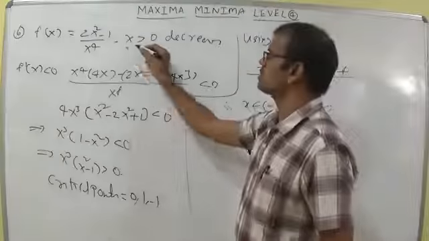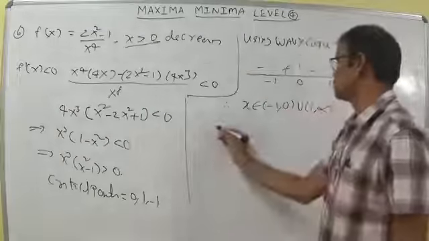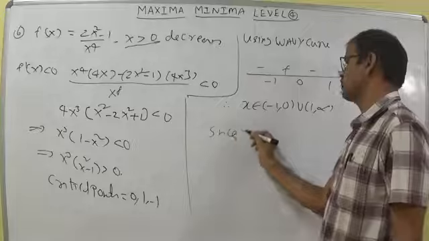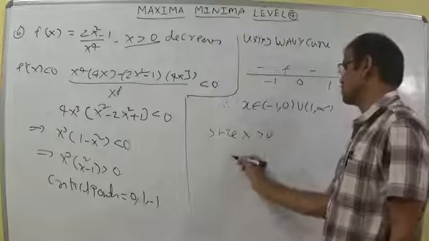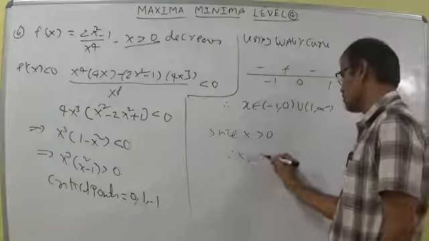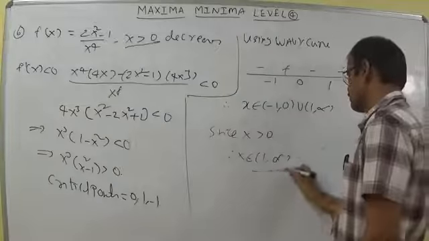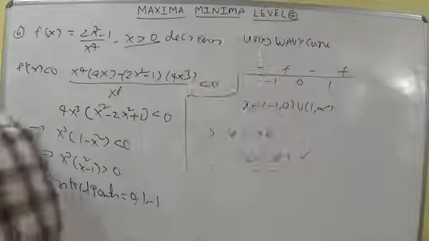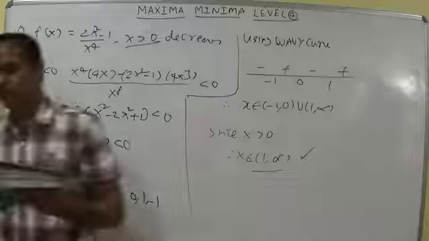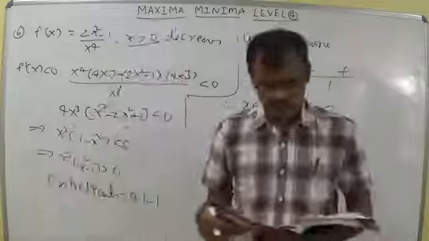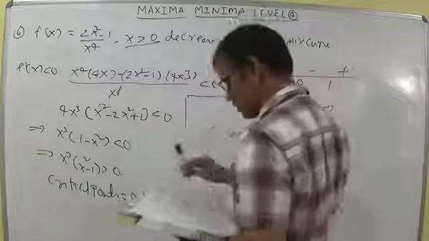According to the given condition, x greater than 0, so don't take this value. Since x greater than 0, therefore x belongs to, simply write, 1 comma infinity. This is the correct answer, the first option. Let us discuss the seventh question.